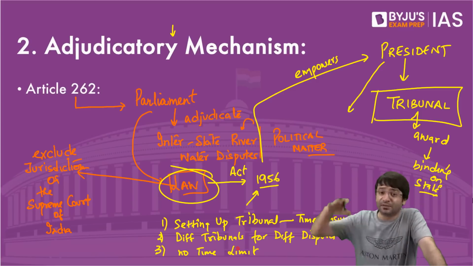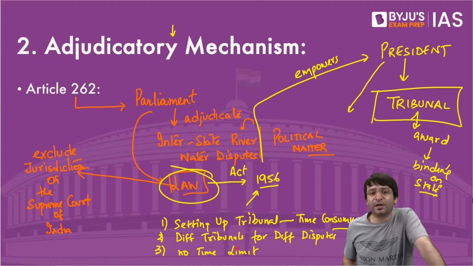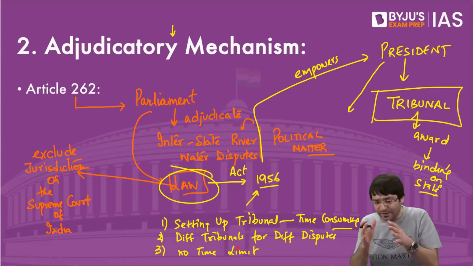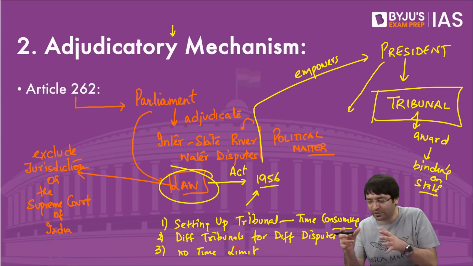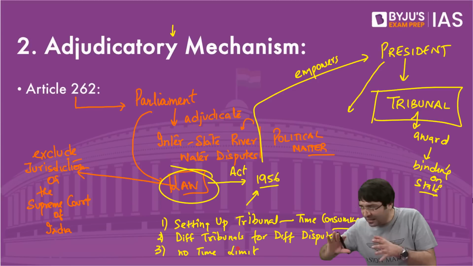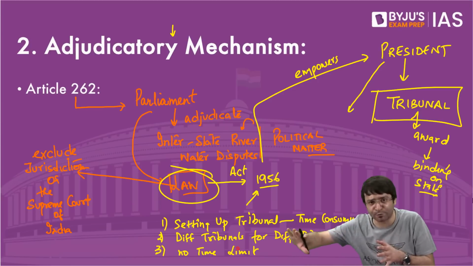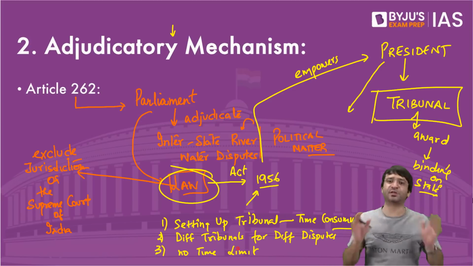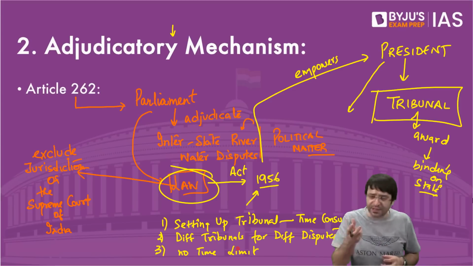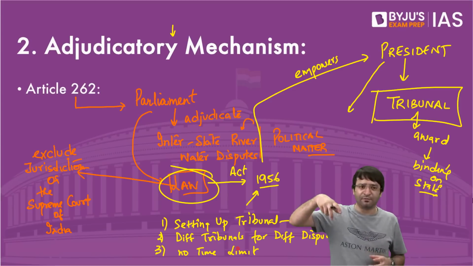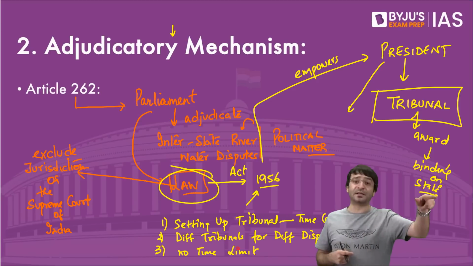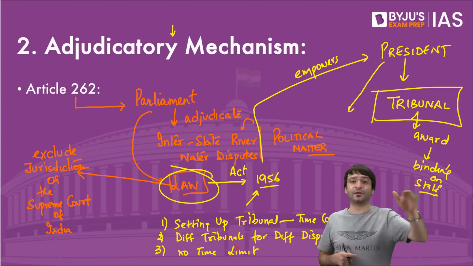The dispute on Kaveri is very old, and the award given by this tribunal was in 2006. The Constitution says Parliament can adjudicate interstate river water disputes, even excluding the jurisdiction of the Supreme Court. Parliament has enacted a law known as the Interstate River Water Disputes Act. Under this act, whenever we get a dispute on a particular river, we will advise the president to set up a tribunal. But when would we advise the president? It takes a lot of time.